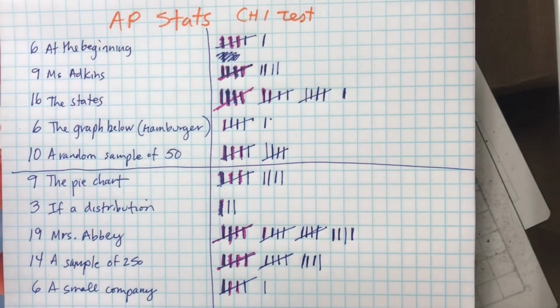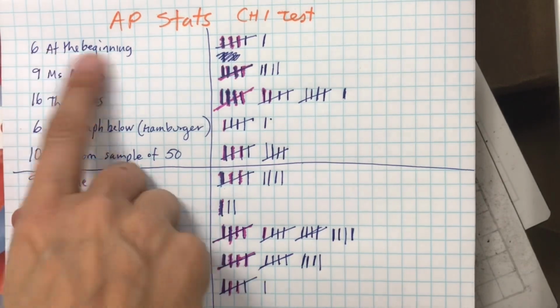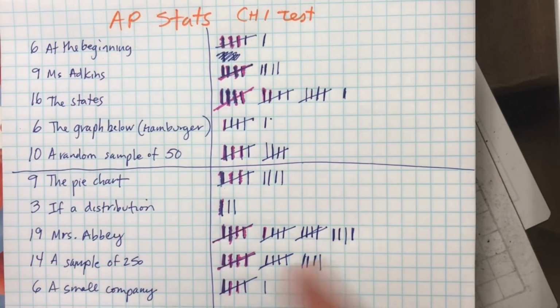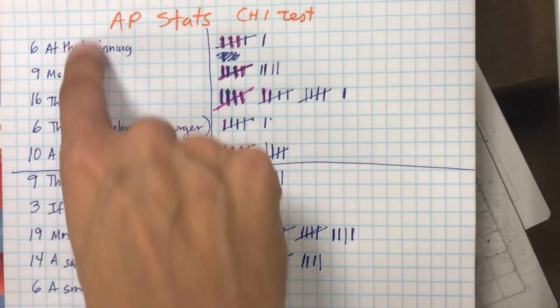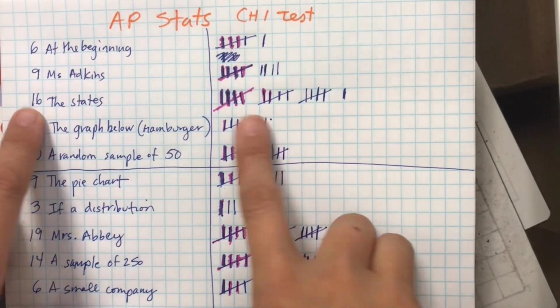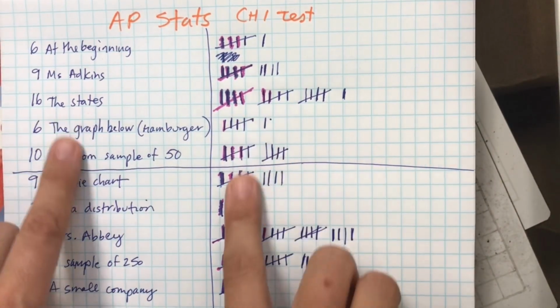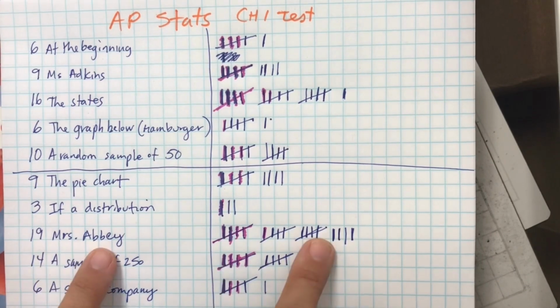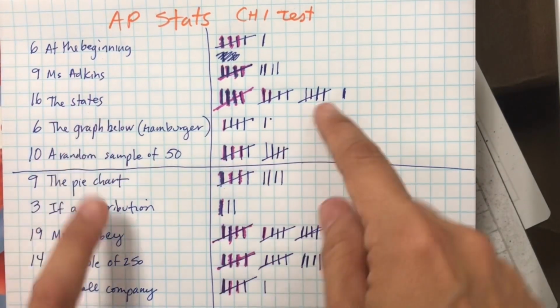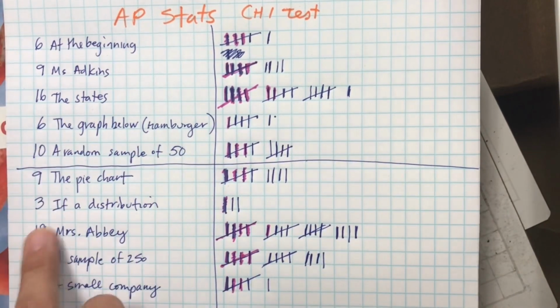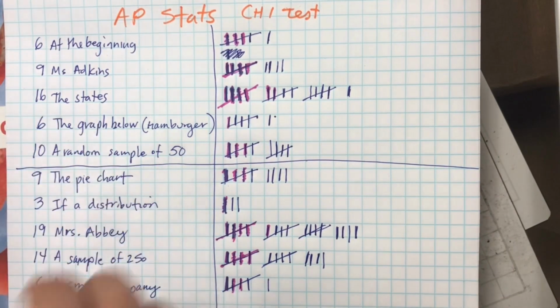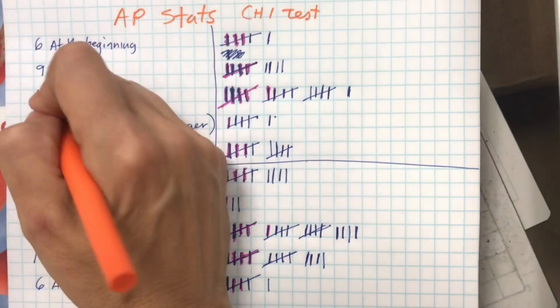So if you're trying to figure out what was commonly missed, this is what I'm calling each question. A lot of the questions were randomized, but I'm going to go in this order. And if you notice, I'm spending a little bit more time on the Mrs. Abby question or the states question. Out of the 25 students, 19 people missed that, 16 people missed that question. So these were big ones.